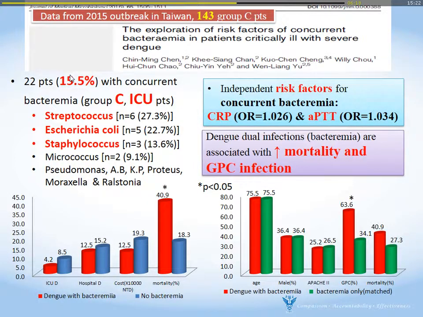The most common organisms were still Streptococcus, E. coli, and Staphylococcus aureus. Compared to dengue patients without bacteremia, we found a higher mortality rate. And if we compare matched control patients from the same period with bacteremia but no dengue, the organisms are different. It's higher in gram-positive cocci for dengue with bacteremia.